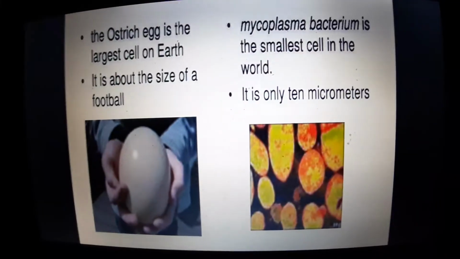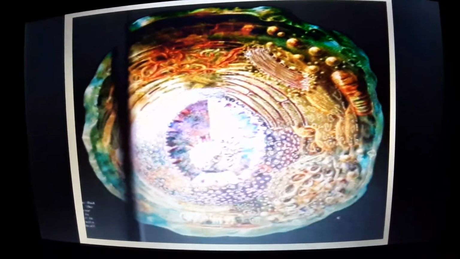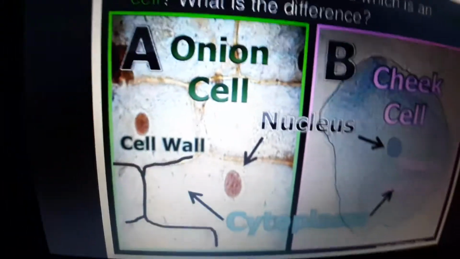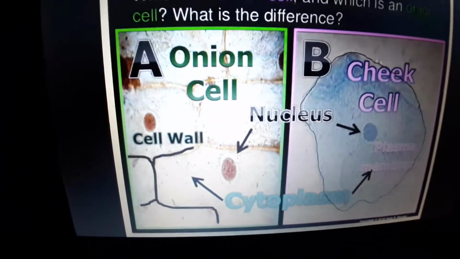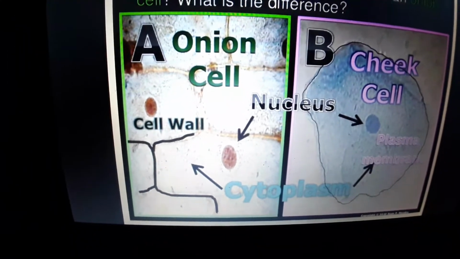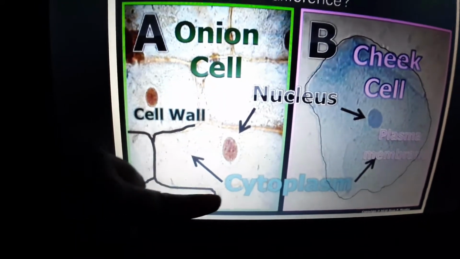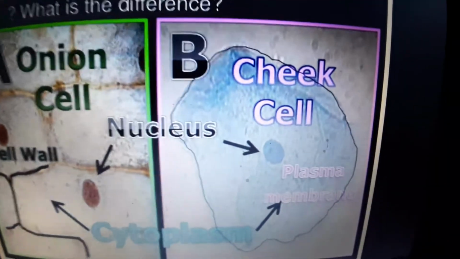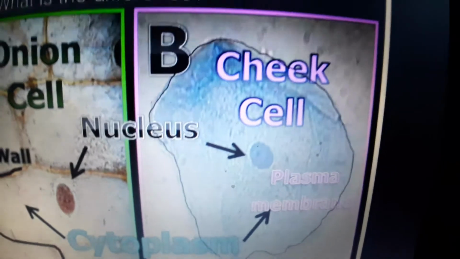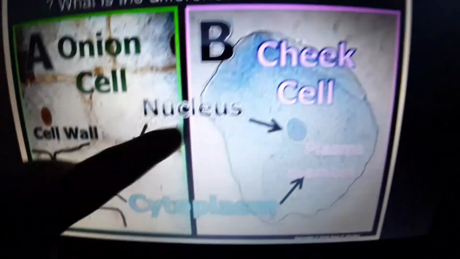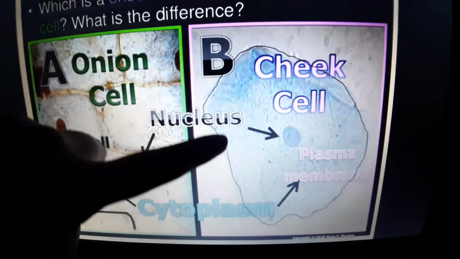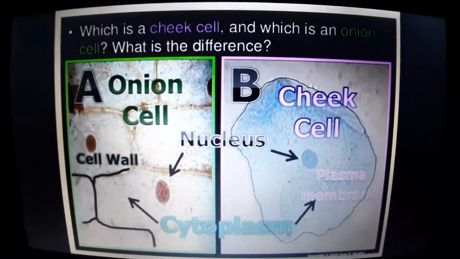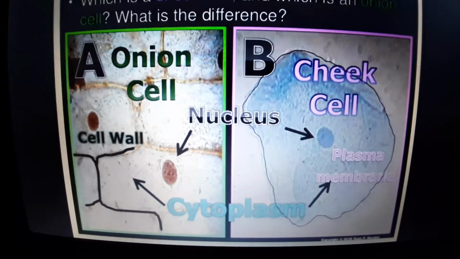Now, how about the shape of the cells? Are all cells of the same shape? No. If you see the onion cells, you will notice that the shape of the cell is somewhat rectangular. The onion cells have a rectangular shape. How about the cheek cells? In a human being, when you take the cheek cells, how do you see the shape of the cheek cell? It is somewhat irregular. It is almost shapeless, but it is kind of irregular in shape. So, the shapes of the cells also differ.